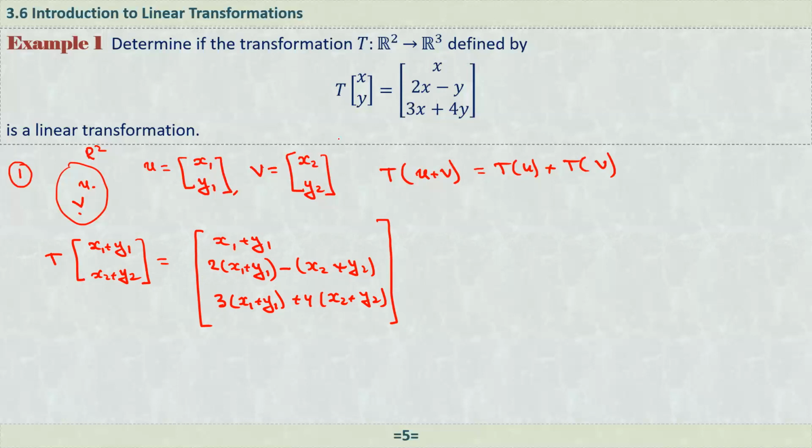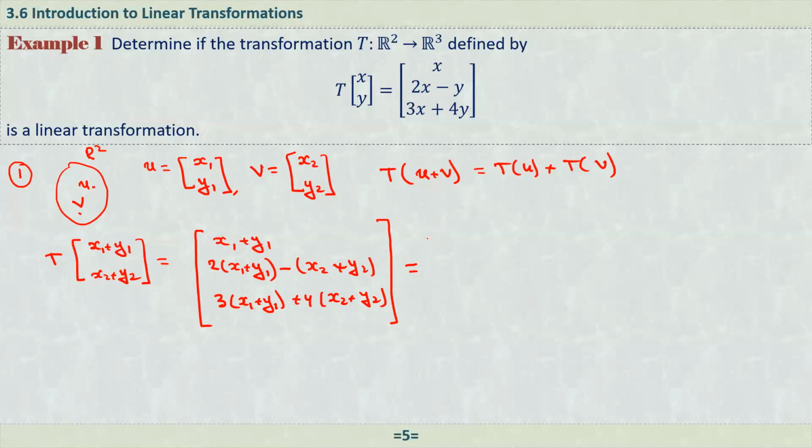So according to this transformation, if we apply it to u plus v, we get this vector in R3. On the right-hand side, we have a vector from three-dimensional space. By rearranging and using simple algebraic manipulation, I can write it here, separating the terms, and write this as a sum of two vectors.